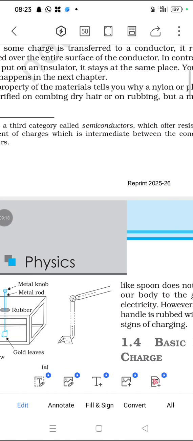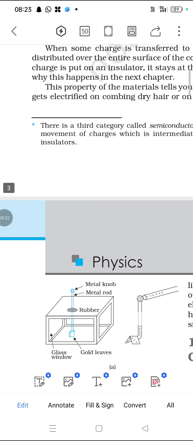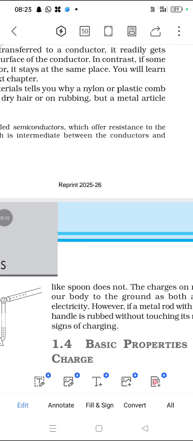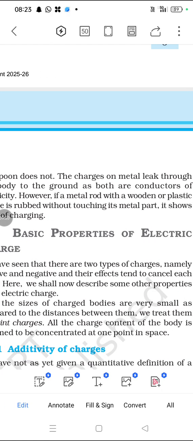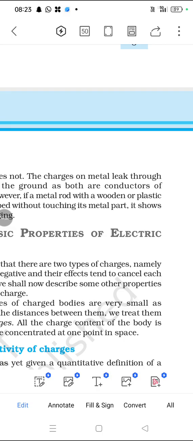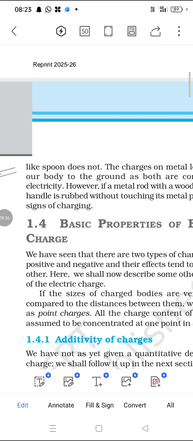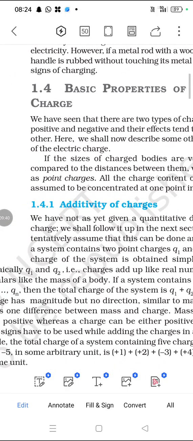A nylon or plastic comb gets electrified by rubbing it with dry hair, but a metal spoon does not. The spoon does not keep the electric charges, because the charges leak through the body to the ground, since both are conductors. These are the basic properties of electric charges.